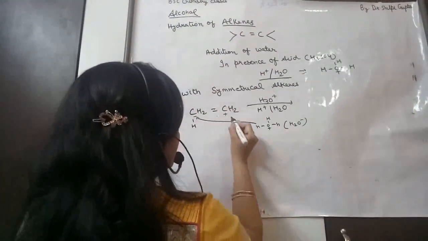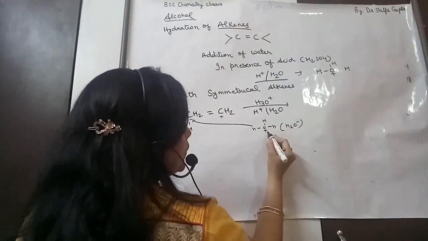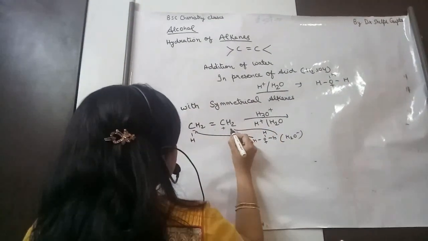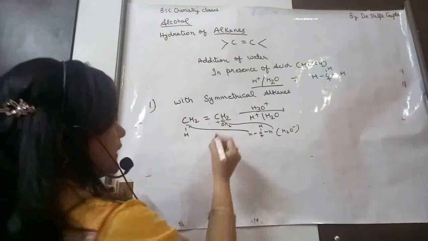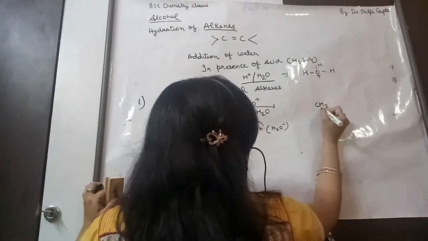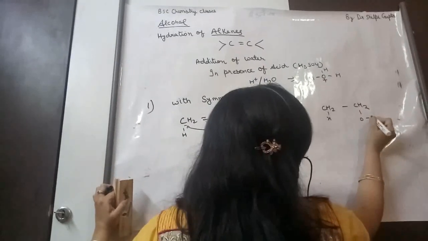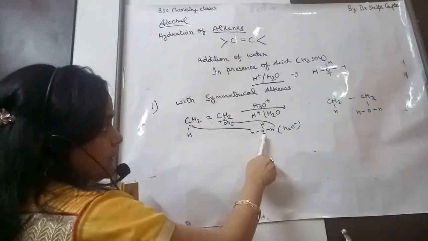Now this H2O will attack the positive carbon, and what is formed is CH3CH2OH2.